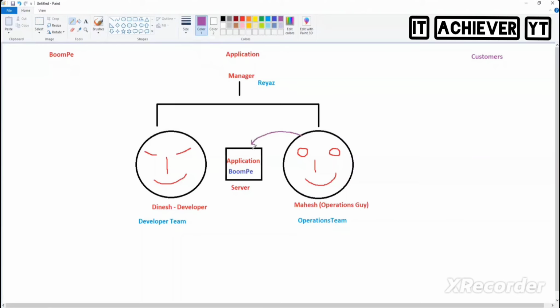He logged into that machine and checked; the machine is perfectly working and everything is good. He's telling me there is something wrong with the application. So he called me and said, sir, there is something wrong with the application. Now tell me, whom will I contact now? Dinesh, the developer. Then I run to Dinesh and say, Dinesh, I called Mahesh. Mahesh is telling there's some problem with the application.